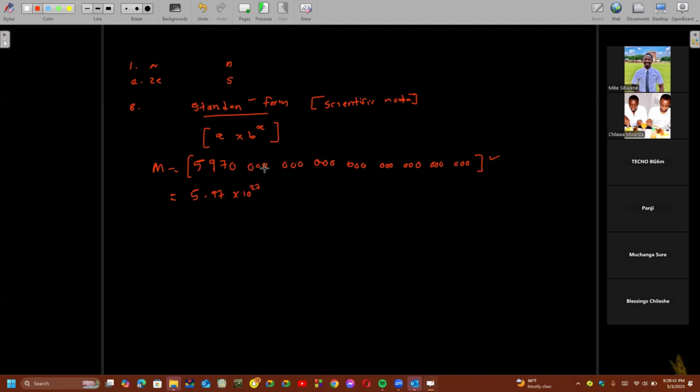Counting the digits, 1, 2, 3, up to 25, 26, 27. There are two zeros there. So this is what we mean by writing it in standard form. These two zeros can go out. So we've written it in the form of a times b to the power x.